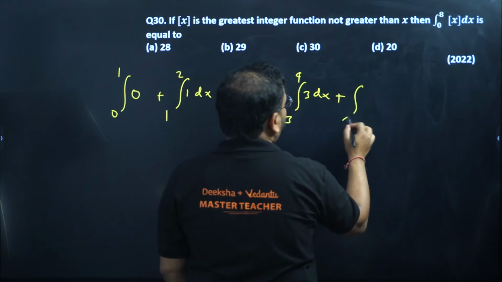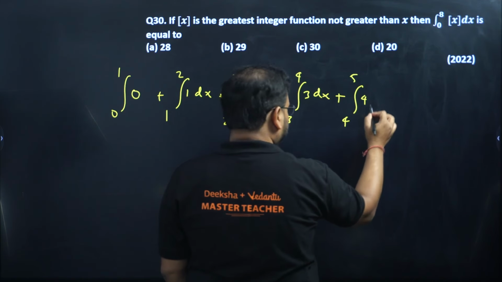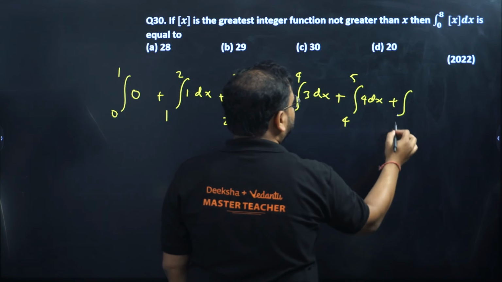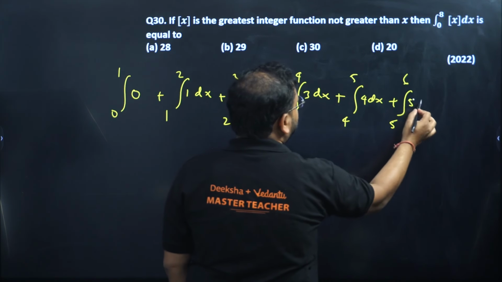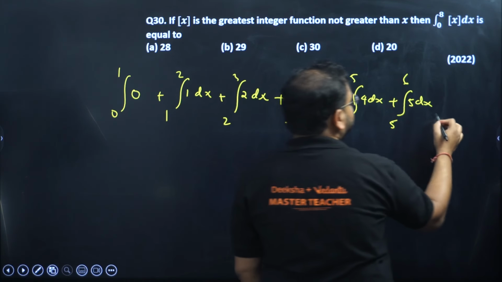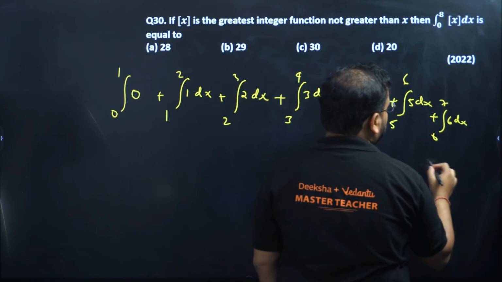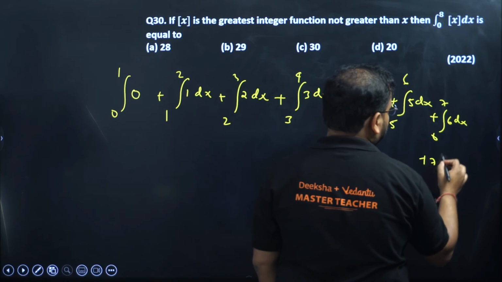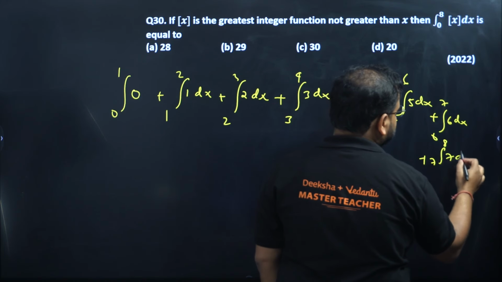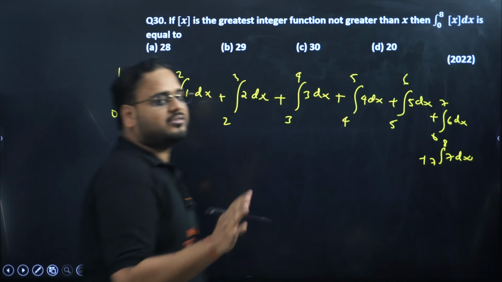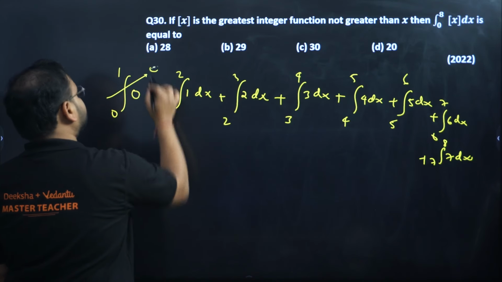Between 4 to 5, GIF will be 4, and between 5 to 6, it will be 5. And we have 6 to 7 also, so 6 dx, and 7 to 8 also will have 7 dx. So we have these many integrations. 0 is cancelled, so remove this.